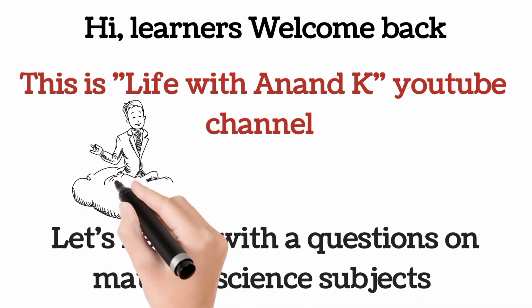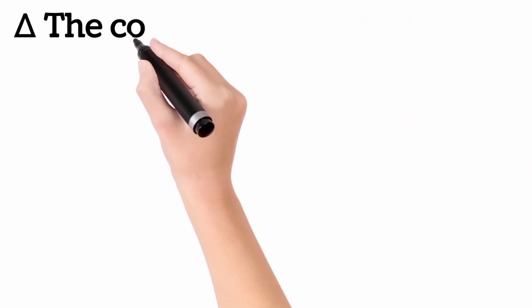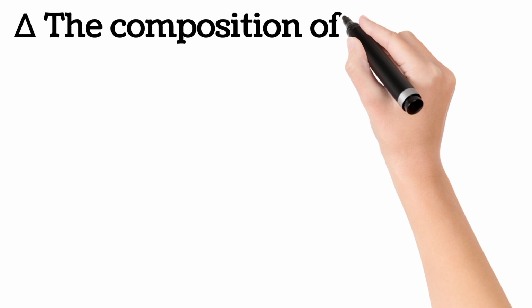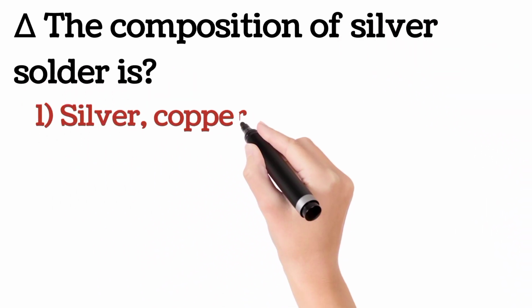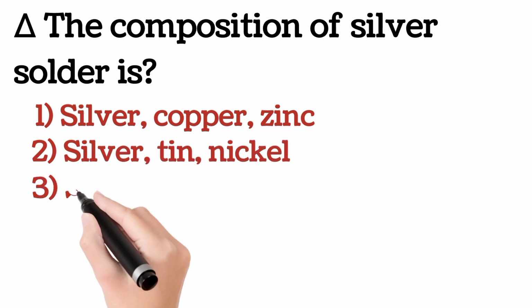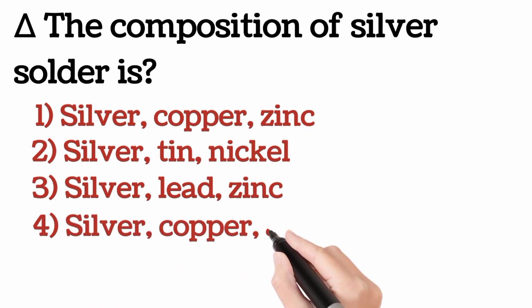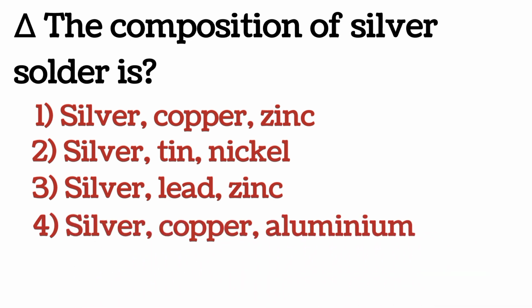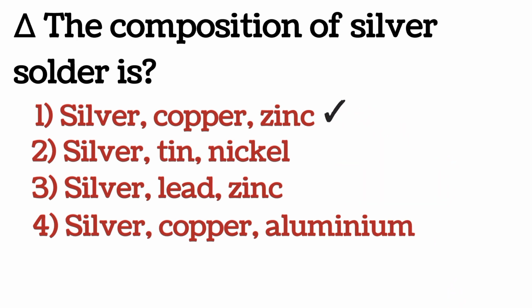Let's begin with the questions on material science subjects. Question number A. The composition of silver solder is? Options are 1. Silver, copper, zinc. 2. Silver, tin, nickel. 3. Silver, lead, zinc. 4. Silver, copper, aluminium. The answer is option 1.